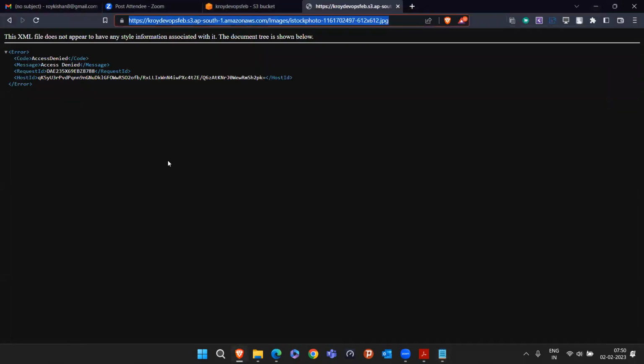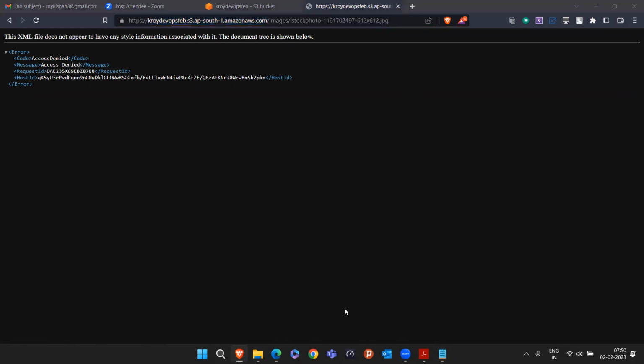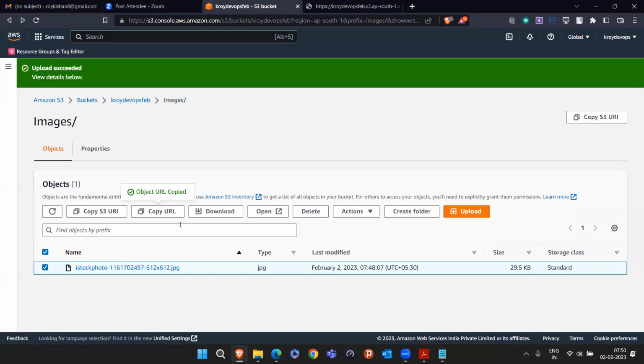So currently it is showing access denied. But our final goal is that when somebody hits this URL, they will be able to see the image. I'm pasting this URL in the chat also. If you try, you'll also see this access denied message. Everybody can try. Once you see this access denied message, our final goal is to make it public so anybody can access.